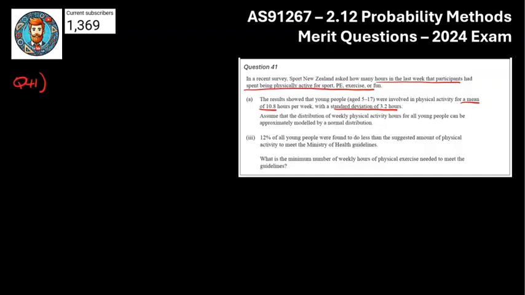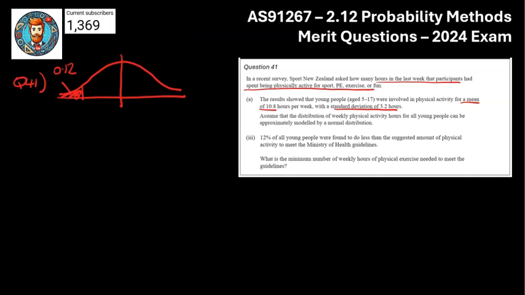That perfectly confirms what we've been doing. And then the question itself: 12% of all young people were found to do less activity than the Ministry of Health guidelines recommend. What is the minimum number of weekly hours of exercise they need to meet the guidelines? So basically, we know the bottom 12% of young people, let's draw a normal distribution curve, this group here, shading in this 0.12, are below the ministry guidelines.